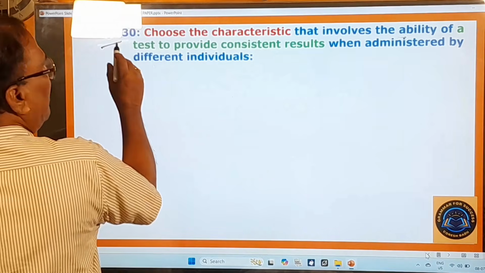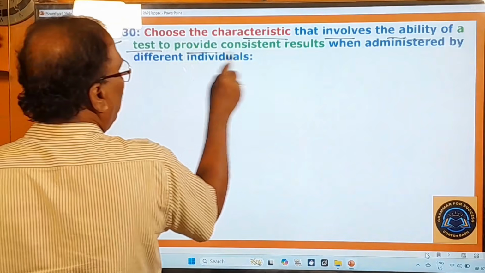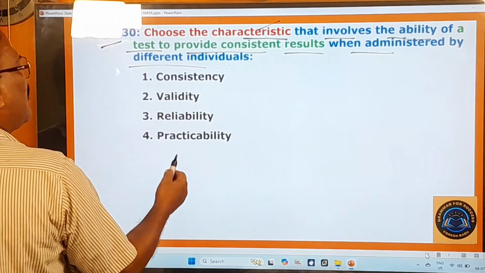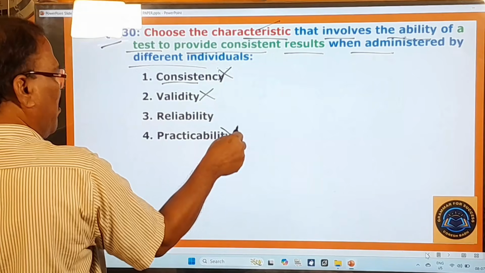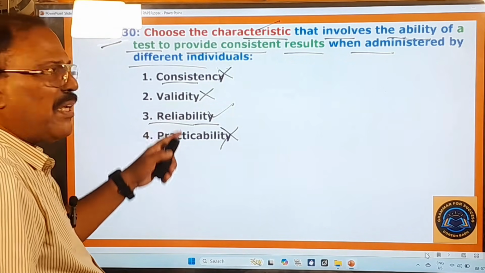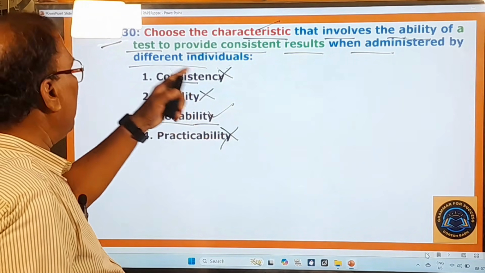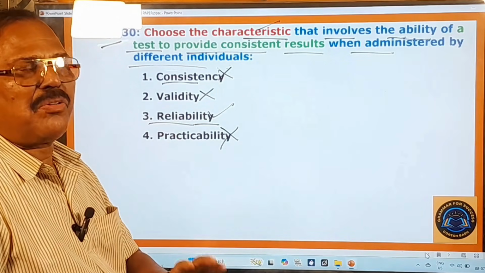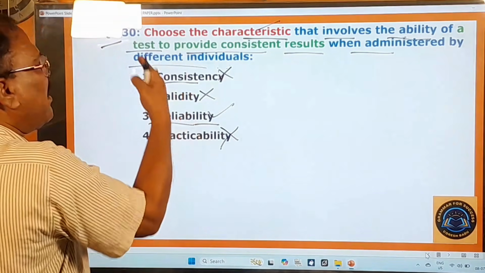And 130th question. Choose the characteristic that involves the ability of a test to provide consistent results when administered by different individuals. Here, these are the options. Consistency is not the correct one, it's a general term. And validity is not the right one. Practicability is also not the right one. Only reliability is the correct answer, because reliability refers to the consistency of a test's results when administered by different individuals. Whoever may conduct that test, the result will be the same. So it ensures the same result, the same outcome, even when administered by different individuals.